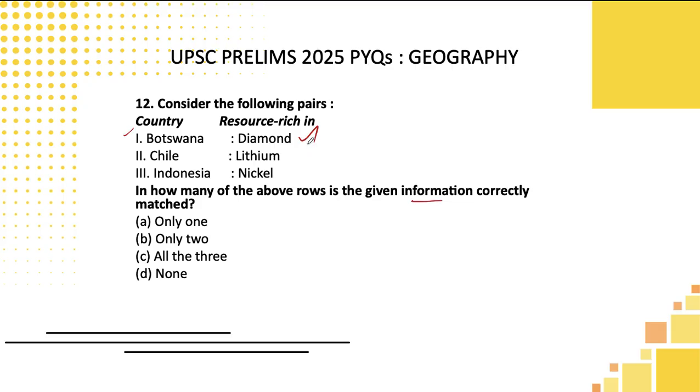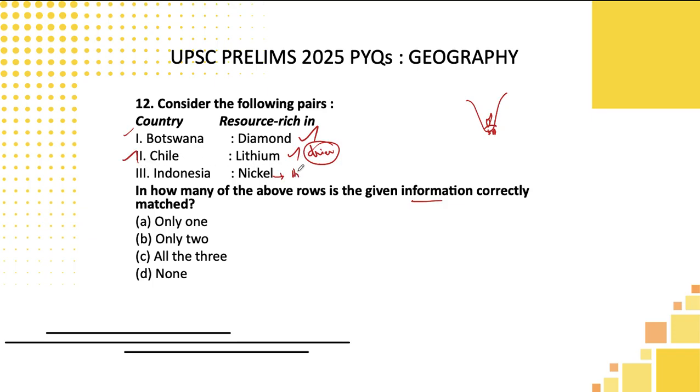But my simple suggestion to the students will be, in Africa, most of the mineral resources will be available. You can take that risk. Why? Botswana, if you would have studied the Africa physical map, it's located almost near South Africa. In South Africa, gold and diamond are available. In Botswana, why not? Use that logic. That's what I will be telling. And Chile, lithium. Basically, lithium will be available in the drier regions of the world. So in Chile and Peru, nearby those regions, the Atacama Desert is located. There, lithium is actually largely available, and that is also correct.